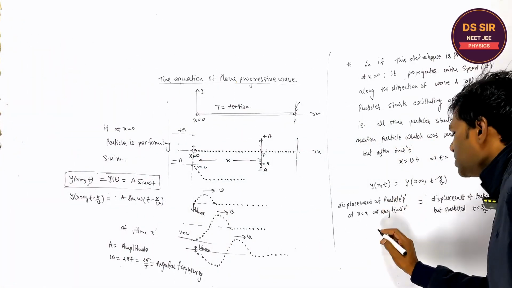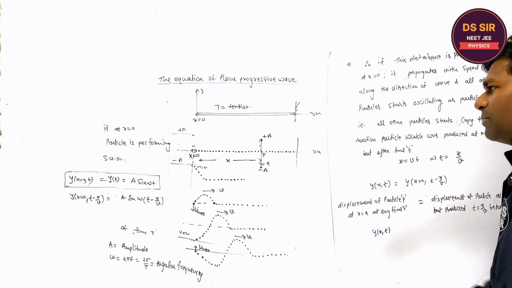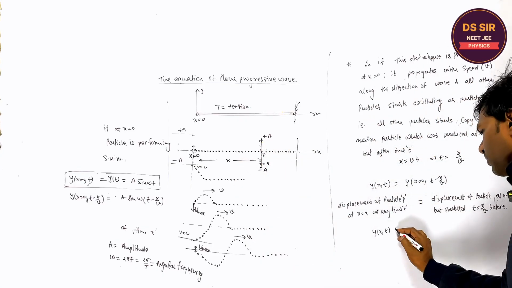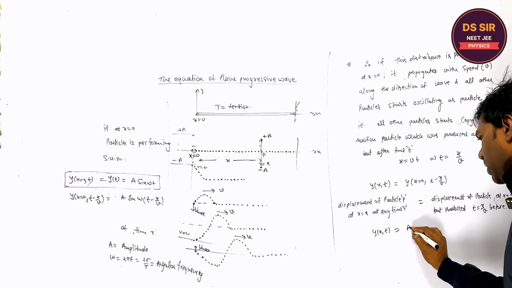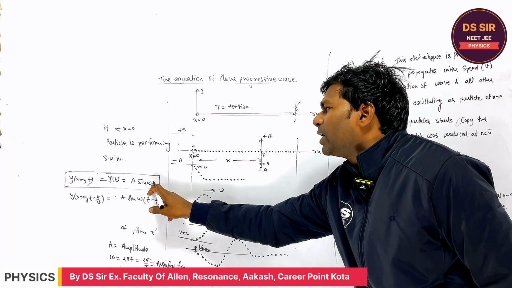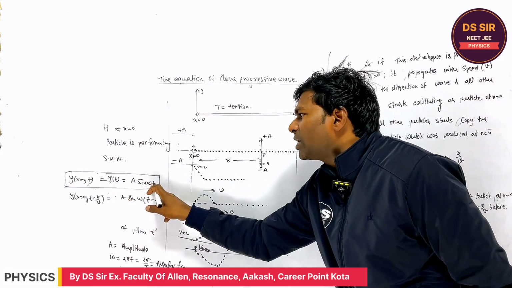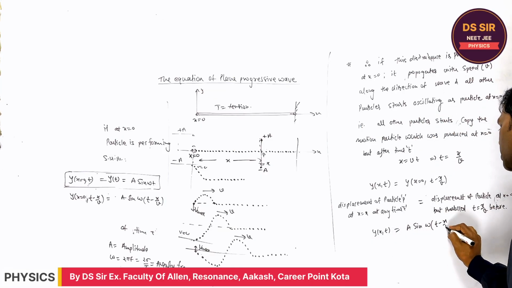So the displacement at x as a function of time t, I'm writing for this particle, is equal to a sine omega, and if we change the time t, we get t minus x upon v. Is it clear or not?